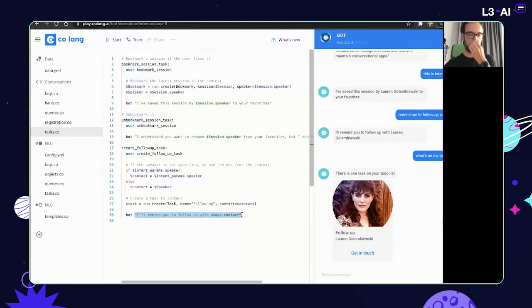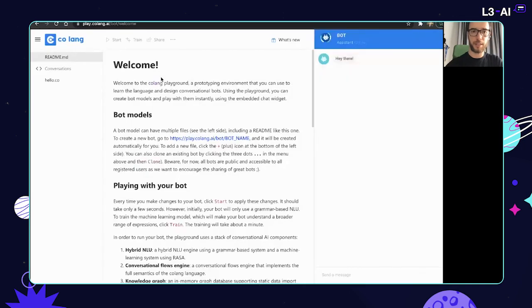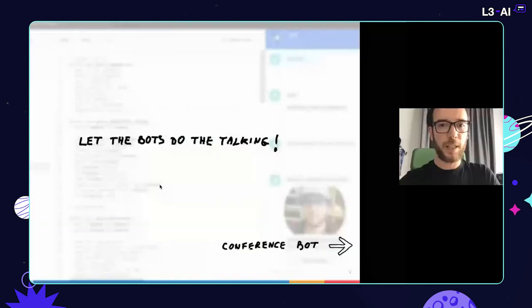or the same with creating follow-up tasks. So now we're going to stop here with the demo. This is the playground. There's a lot more to it. There's a lot more to the language. Feel free to head over to sign up and go through these tutorials, read the documentation. And you'll learn about what it's capable of, and we're really looking forward to your feedback.